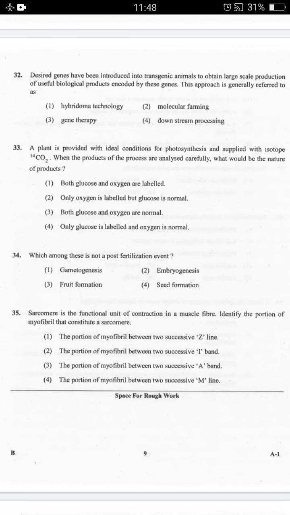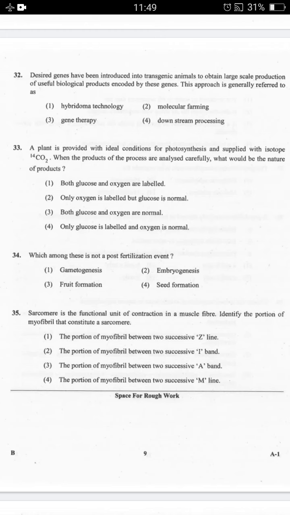A plant is provided with the ideal conditions for photosynthesis and supplied with the isotope CO2-14. When the products of the process are analyzed carefully, what would be the nature of products? 1. Both glucose and oxygen are labeled. 2. Only oxygen is labeled but glucose is normal. 3. Both glucose and oxygen are normal. 4. Only glucose is labeled and oxygen is normal. And the correct answer for question 33 is option 4.